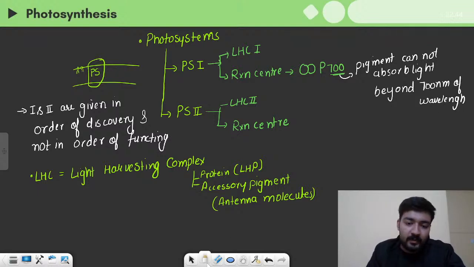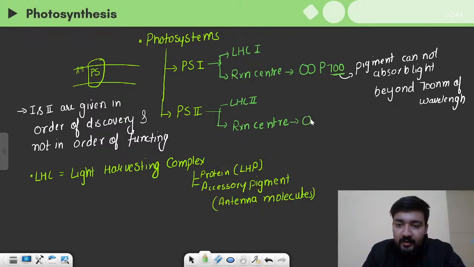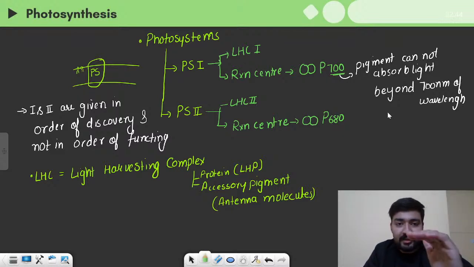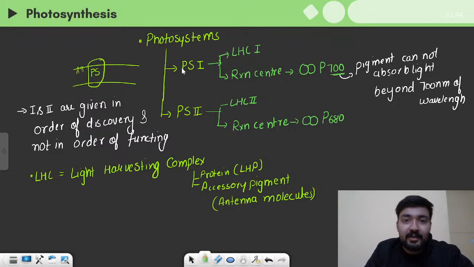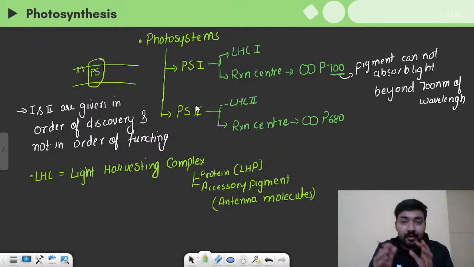And similarly, in case of photosystem 2, the reaction center is again a couple of chlorophyll A molecules and they are known as P680. So this is the basic idea of the photosystems. We have two different photosystems, photosystem first and photosystem second. And these two can either be activated at the same time and work together, or one of them turns off and only one works. So two scenarios are created in the plant.